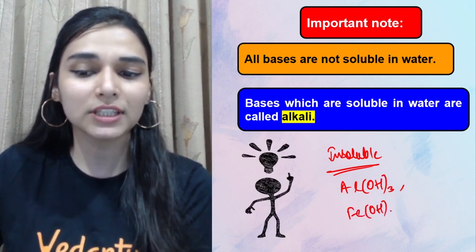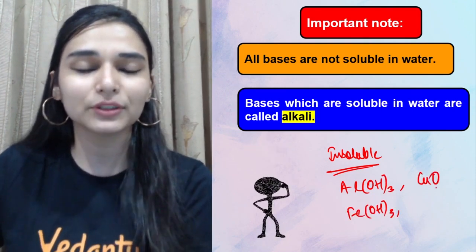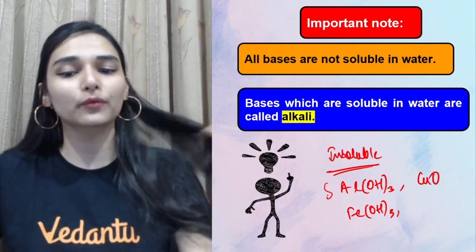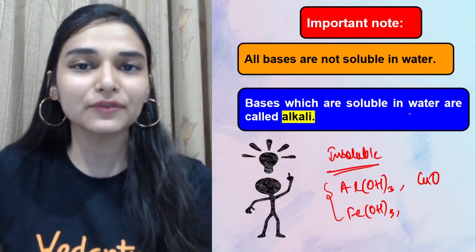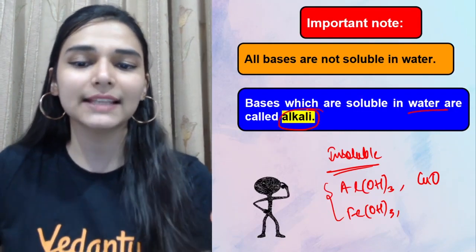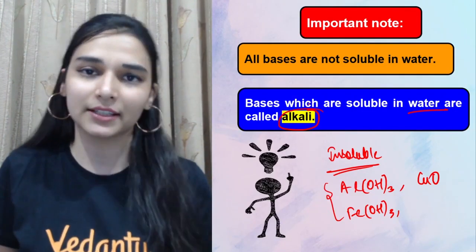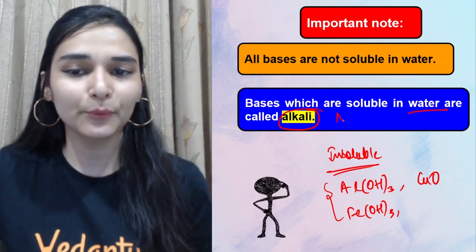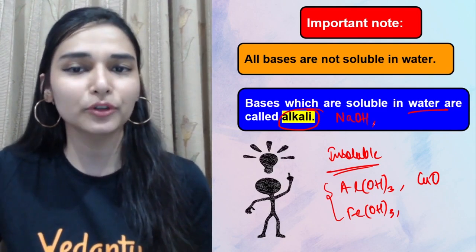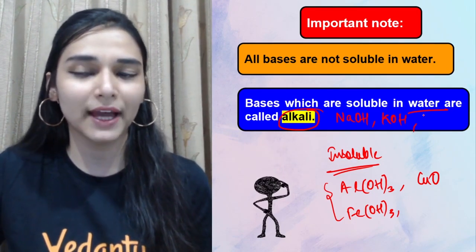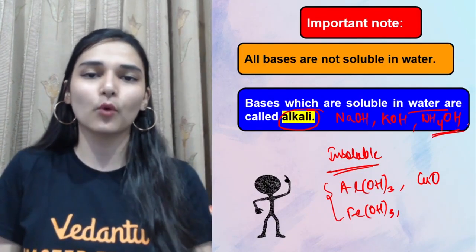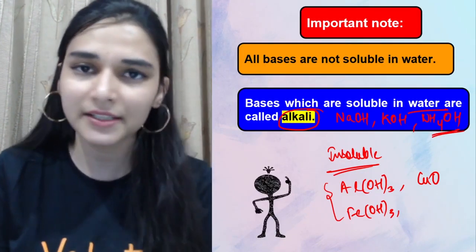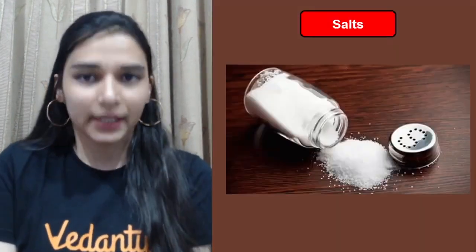Then you can also take the example of copper oxide. So these are some of the water insoluble bases. Okay, the bases which are soluble in water are given a separate name, alkalis. ठीक है. इन alkalis के example जो common bases that you remember, sodium hydroxide, potassium hydroxide, ammonium hydroxide, they are alkalis because they are water soluble. Clear है, कर सकते हो, not difficult, easy.